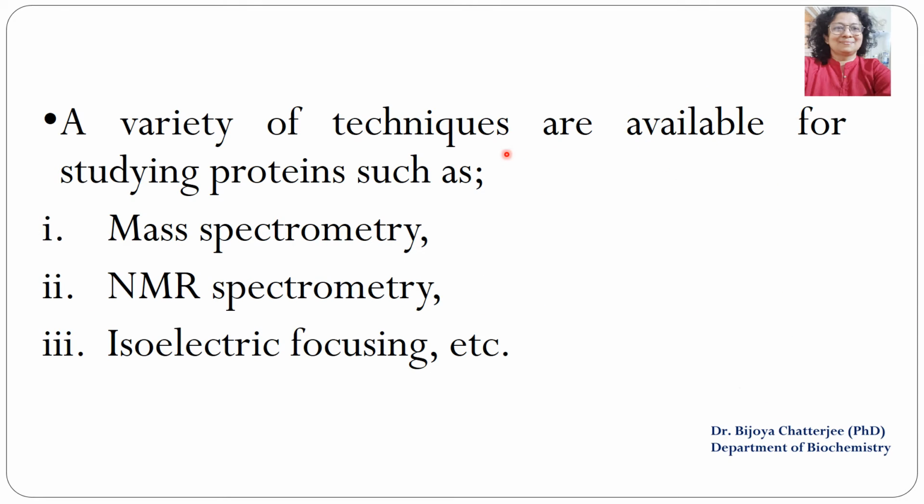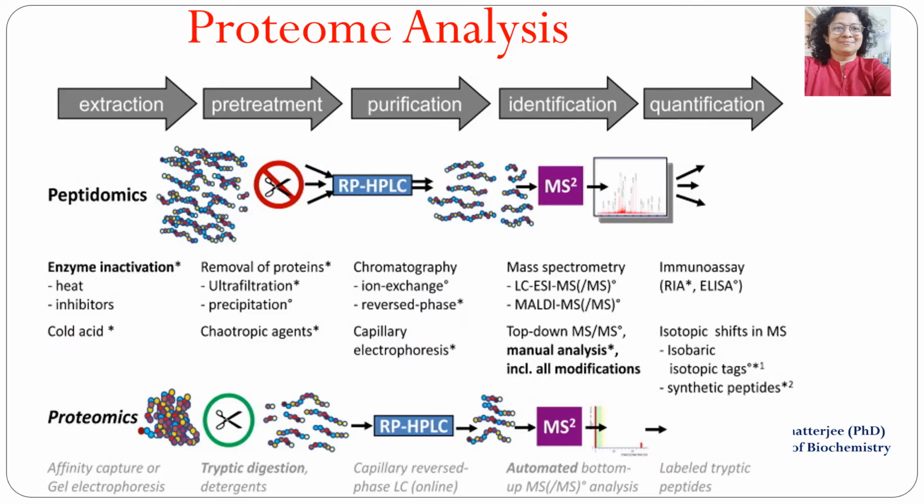So, a variety of techniques are available to study the proteome or to study the proteins, and these include mass spectrometry, NMR spectrometry, isoelectric focusing, etc. So now let us look at this. Suppose we have a tissue whose protein expression we have to see under a certain condition.